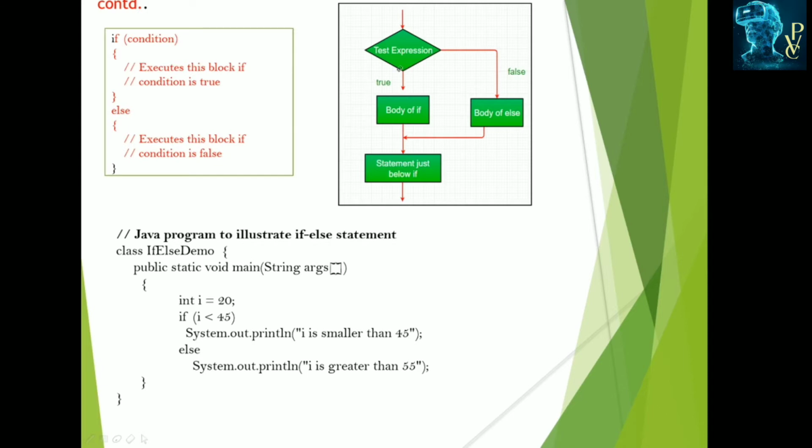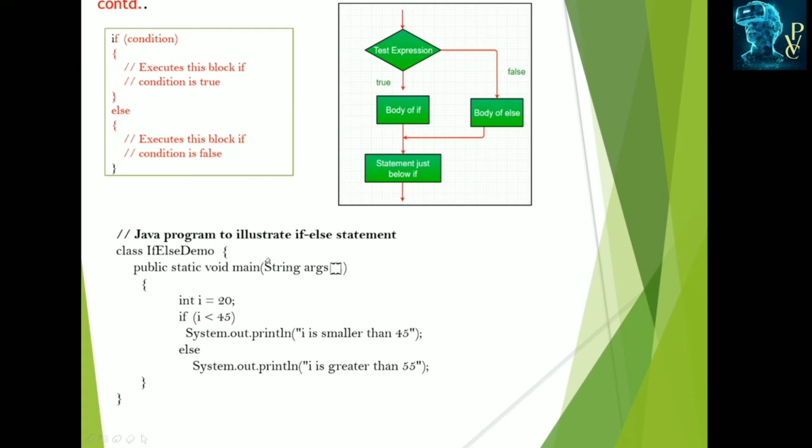Here this is the flow chart. This is the test expression. If this condition is true, then the body of the if is executed. If this test expression is false, then the body of the else statement is executed. And it exits from the statement, followed by the next statements.